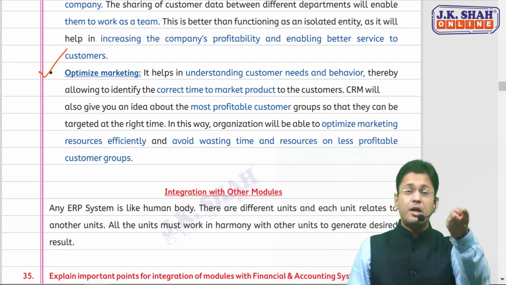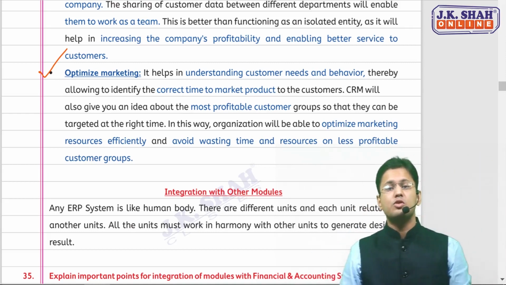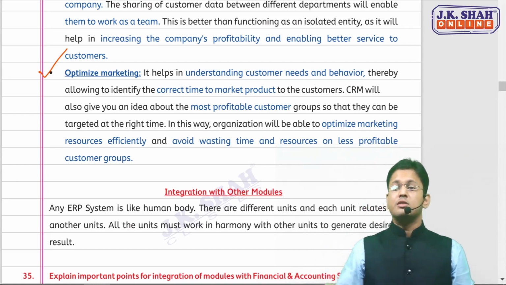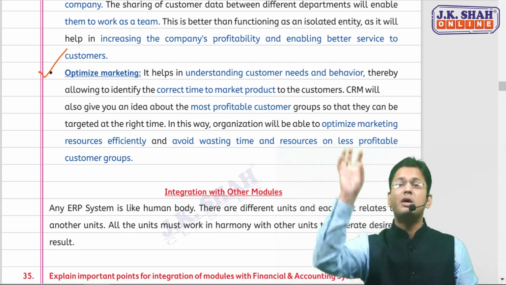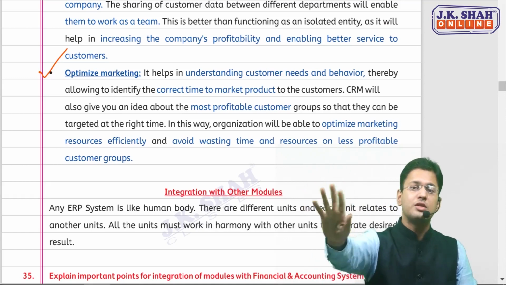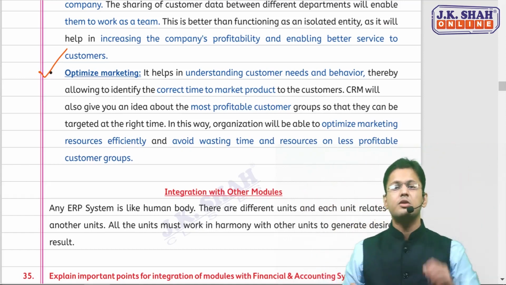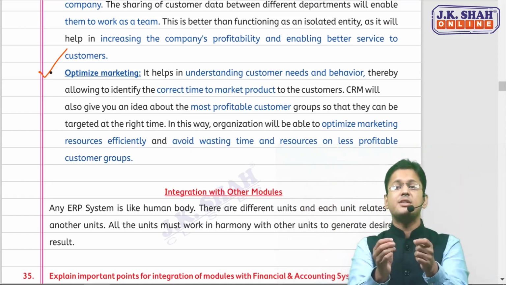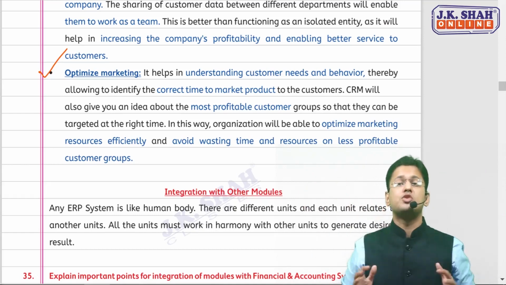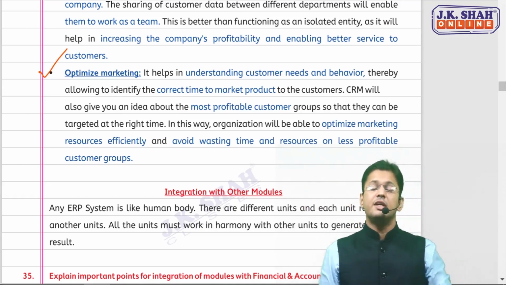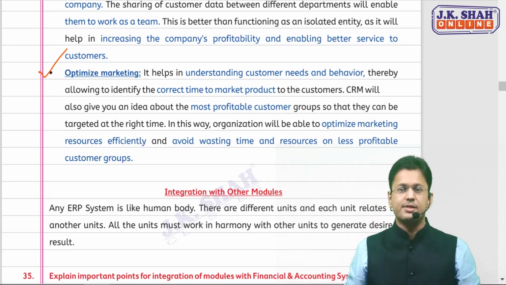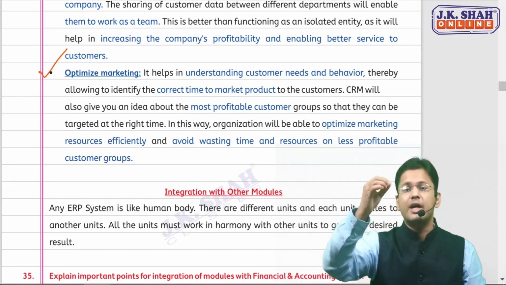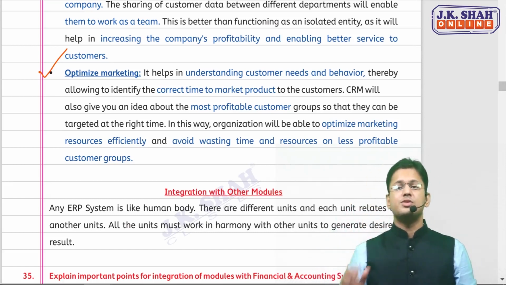This CRM will help us to identify the most profitable groups also. These are more profitable groups, we should put our more capabilities, more resources on these types of groups rather than on the less profitable groups. So your marketing strategy has been optimized. Wastage of resources becomes less in this case. Time wastage becomes less in this case. So these are the advantages or benefits of CRM.